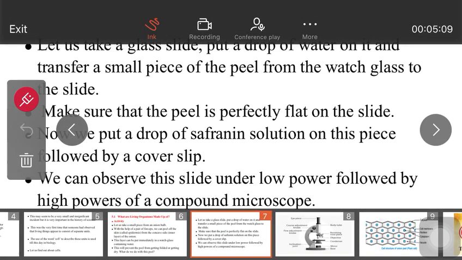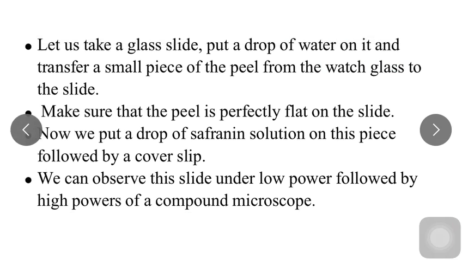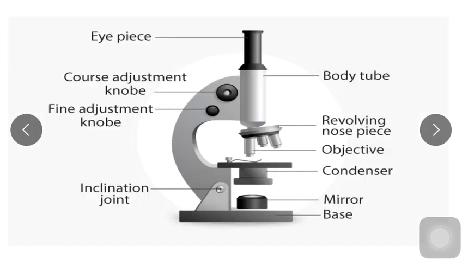Then make sure that the peel is perfectly flat on the slide. Put a drop of safranin solution on this slide and cover it with a cover slip. You have to observe this slide under the low power microscope and then under the high power of the microscope. The low power and high power are the objective lenses.